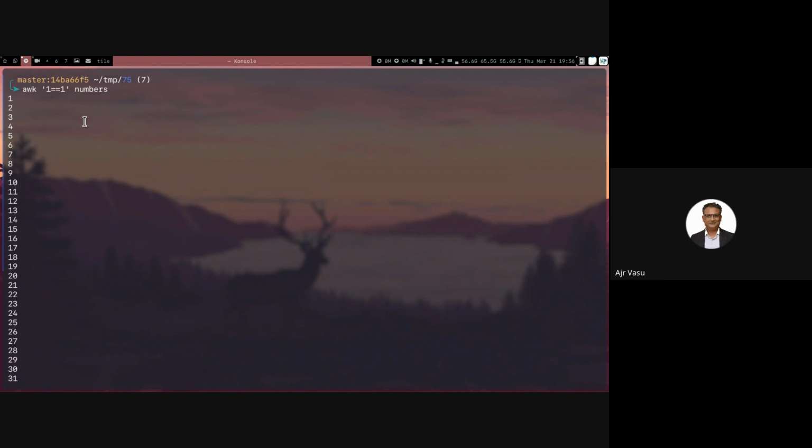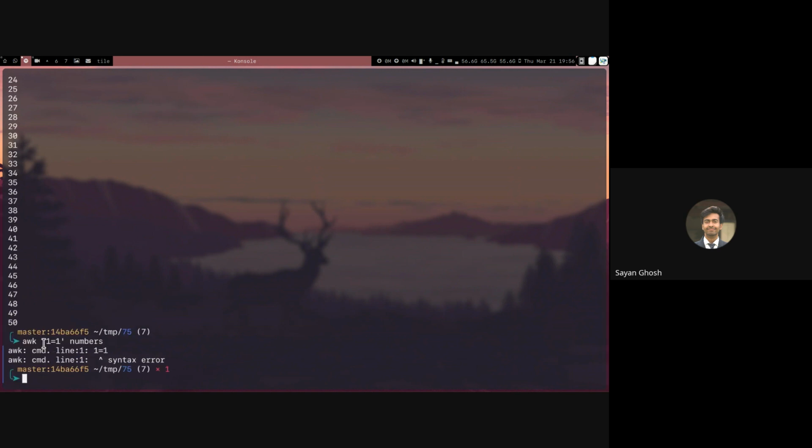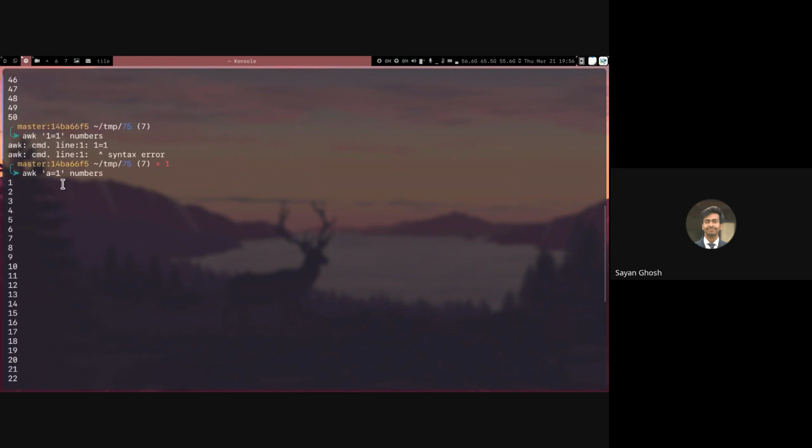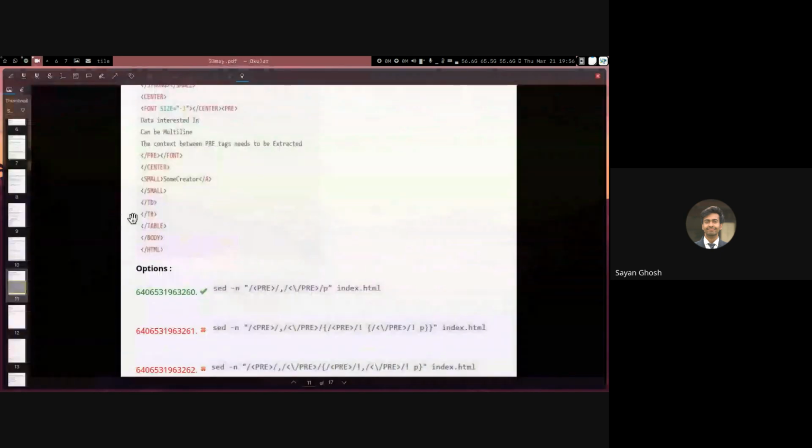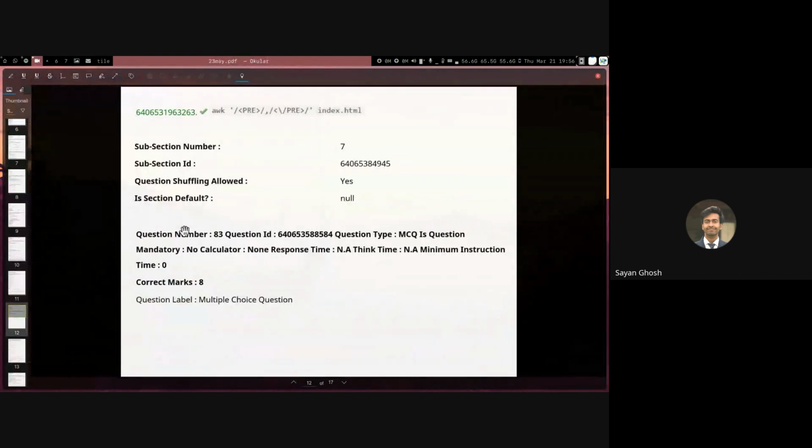Will is equal to 1 work? No, that will become assignment. Yeah, I think in awk we have to use double equals. You cannot do 1 equals 1. If it was a variable, maybe it will still not throw an error. Yeah, the variable assignment works, but this is not equal to, this is assignment. The assignment is then returning a value of true, so then it is working. But yeah, 1 equals 1 will not work. 1 double equals 1 will work. So let's move on to the next one.